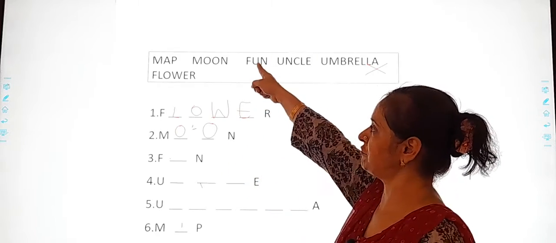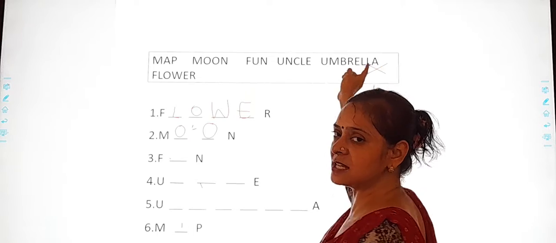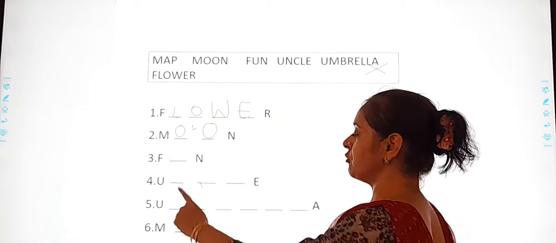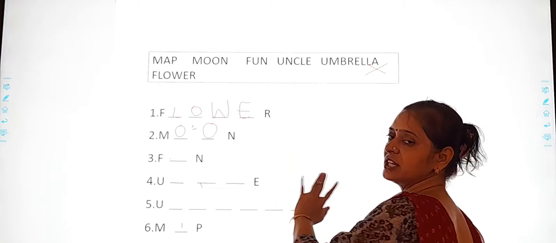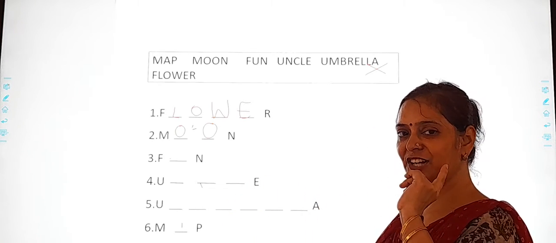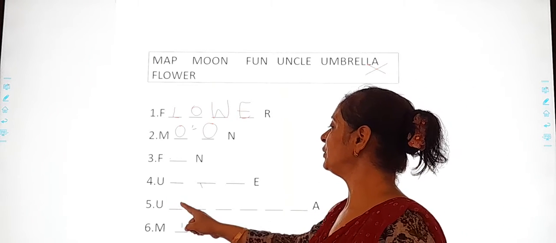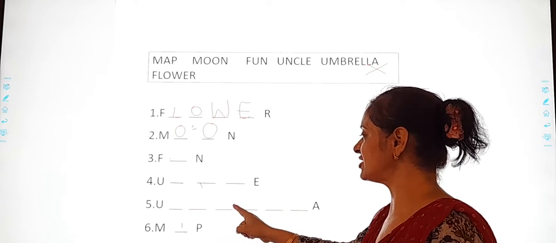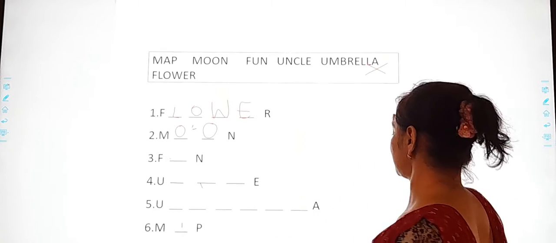Okay. Fun. You have to select all the spellings from this table given over here. Fourth one is U dash dash dash E. Find out. Got the clue? Very nice. U dash dash dash dash dash dash A. What's the spelling?